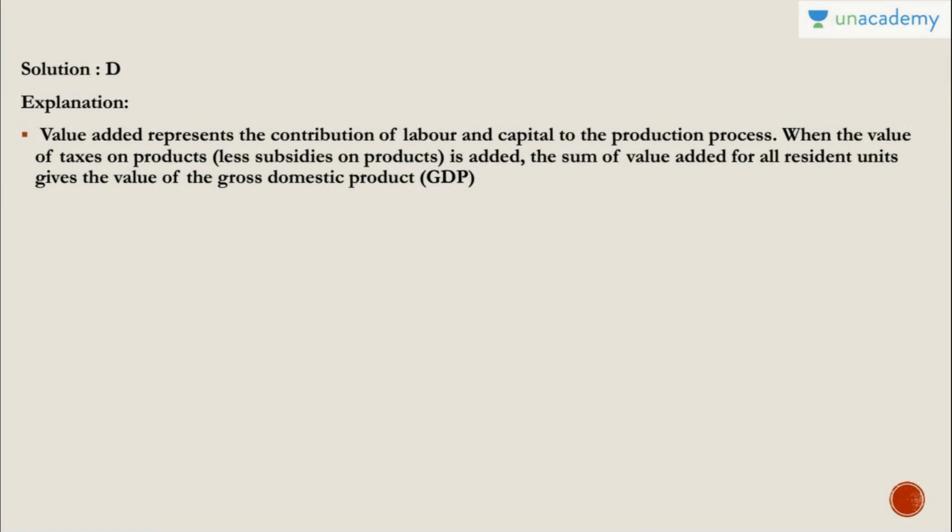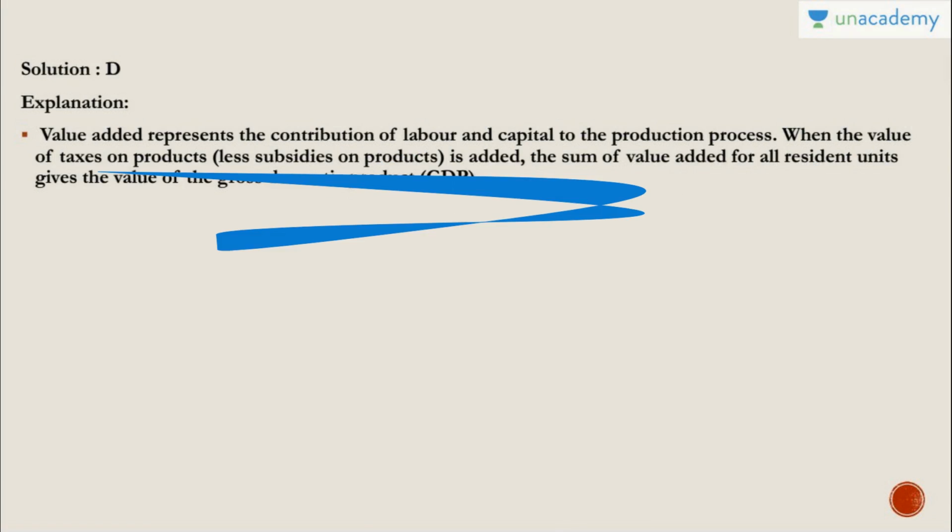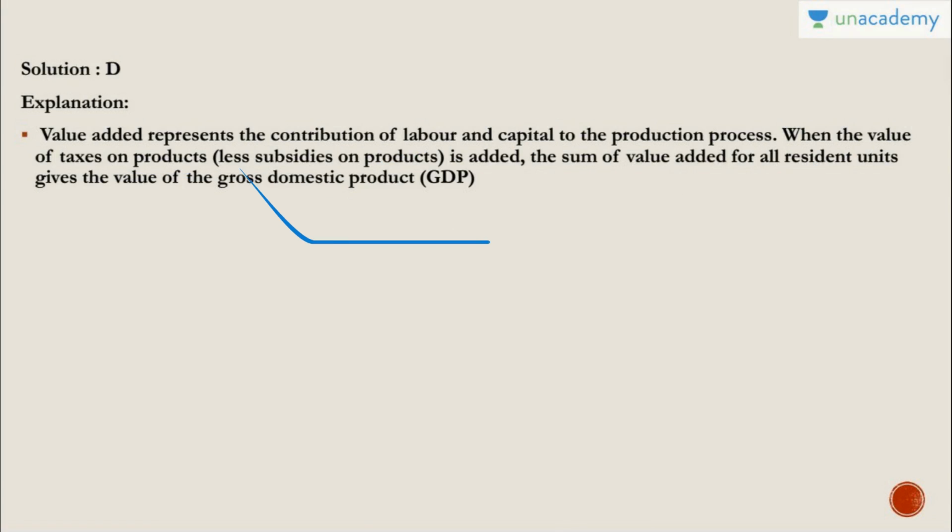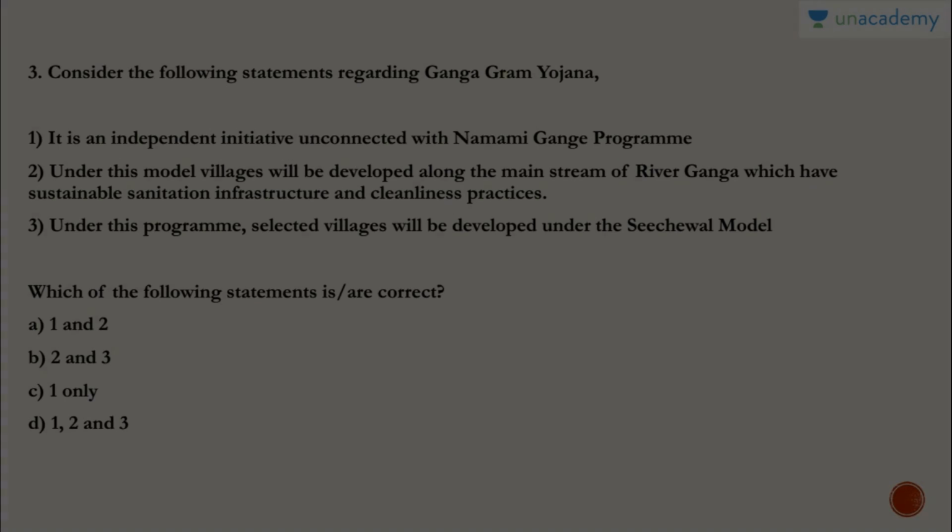So value added represents the contribution of labor and capital to the production process, and when the value of taxes on products less subsidies on products is added, the sum of value added of all the resident units, they give the value of GDP. So that was the definition of typical GVA.